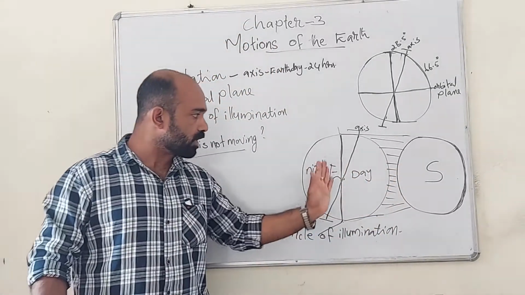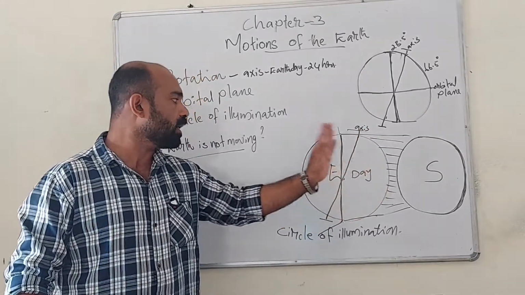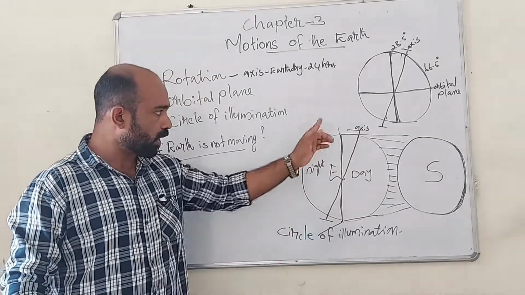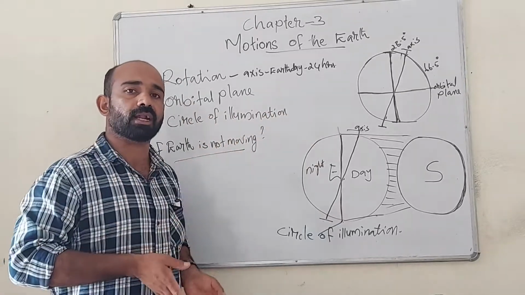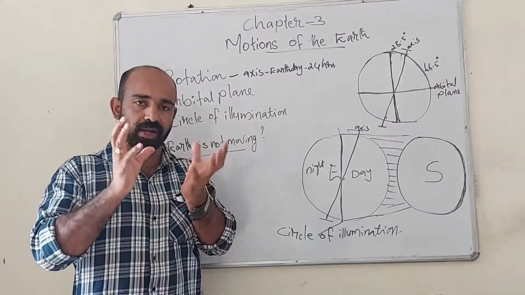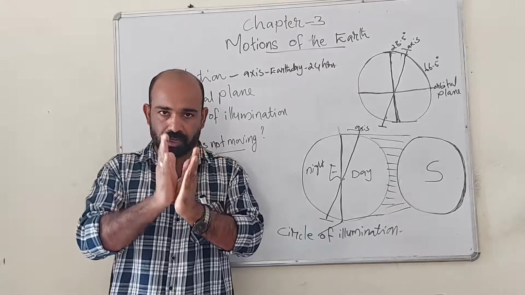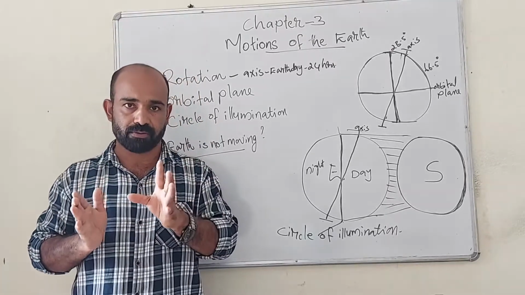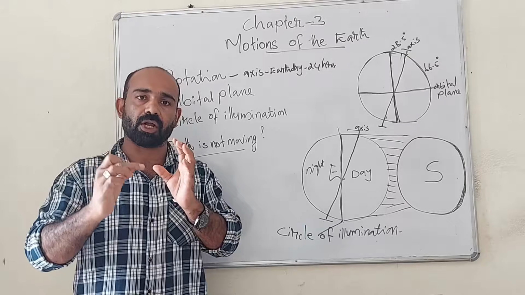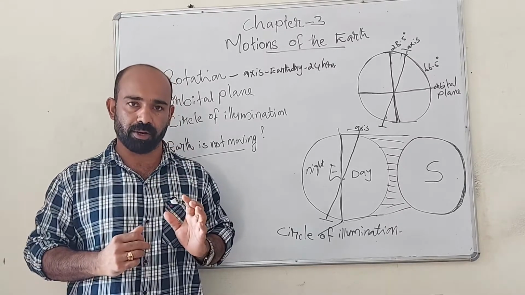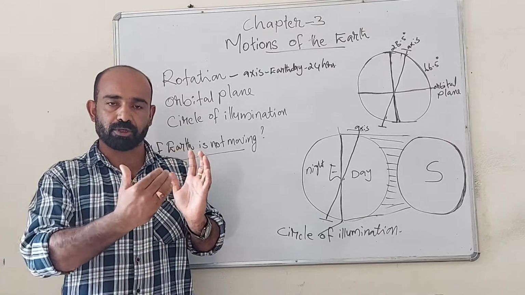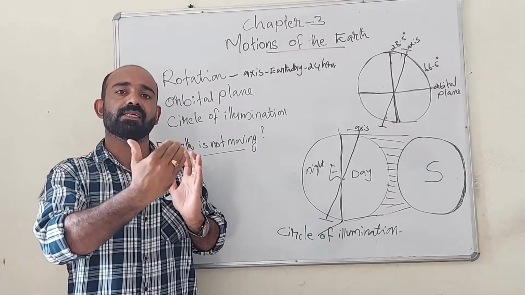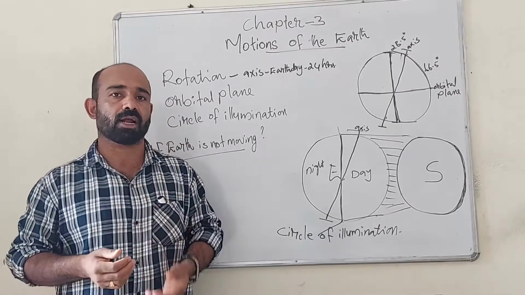The portion where sunlight is available is day and the other portion will be night. Where day and night is divided, that portion is called circle of illumination. When we cut a ball exactly into two halves, the middle where we cut that portion is called circle of illumination, where light is available maximum. The other portion will be night, where night and day is separated. That portion is called circle of illumination.